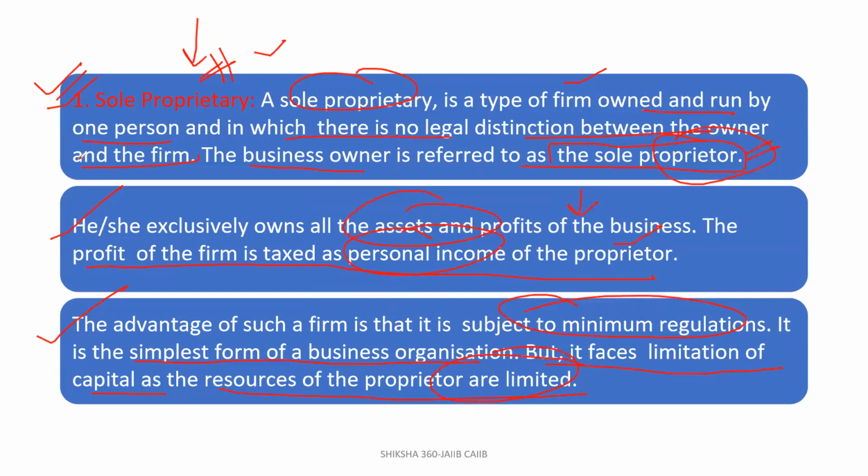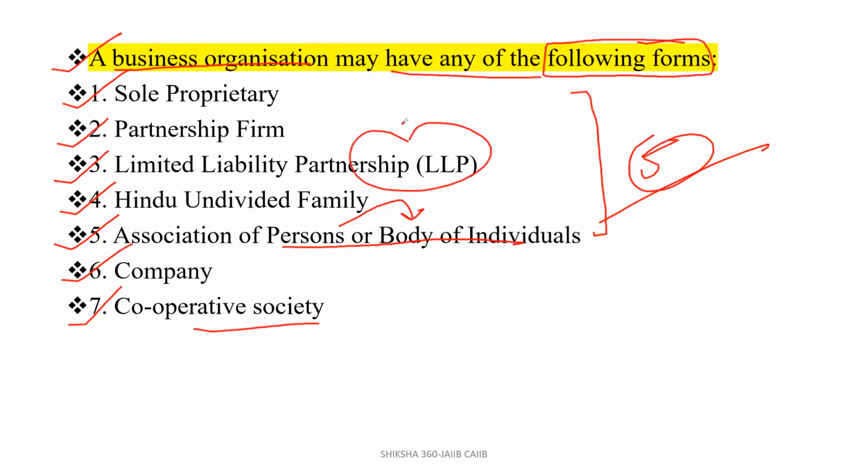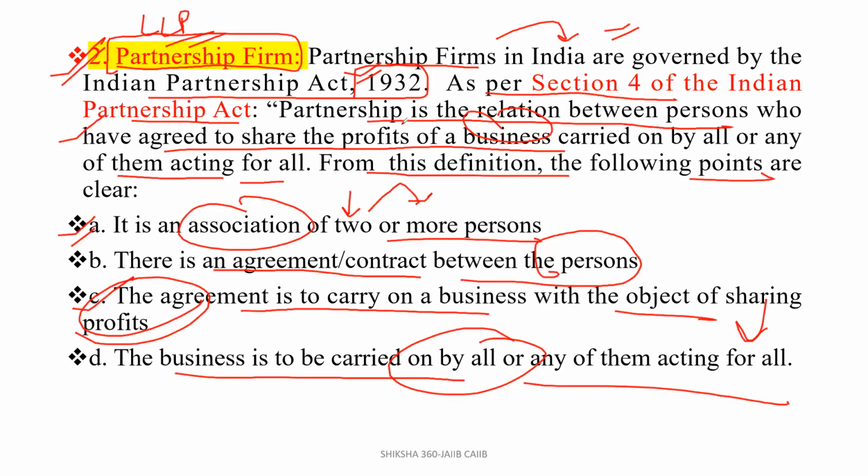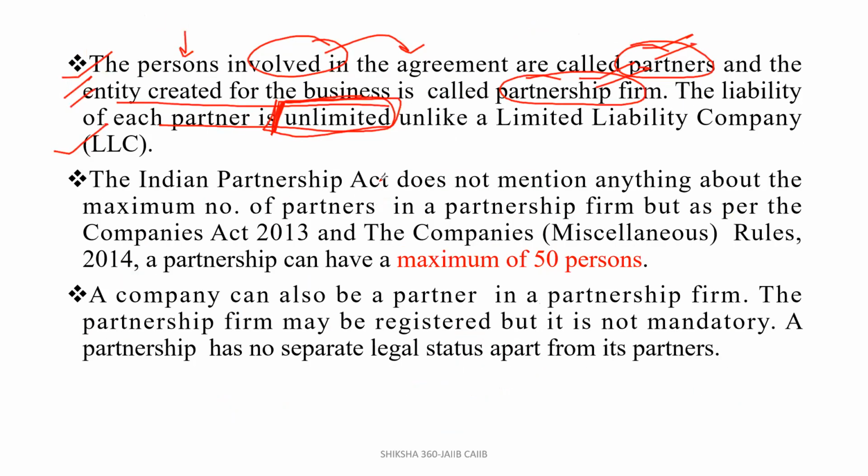Here we have covered LLP, limited liability partnership, which is a different thing. The Indian Partnership Act does not mention anything about the maximum number of partners. In a limited liability company, the liability of the partners depends on a case-to-case basis. But in the partnership firm, the liability of each partner is unlimited, and in the LLP, it is limited.